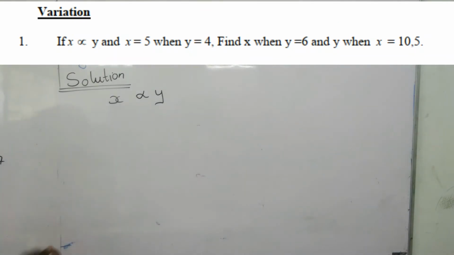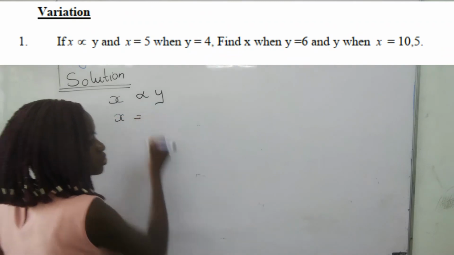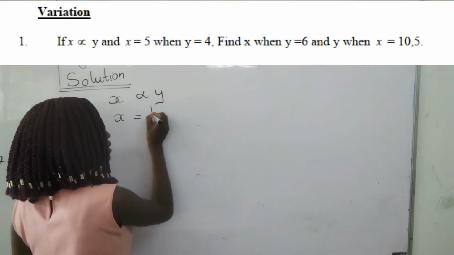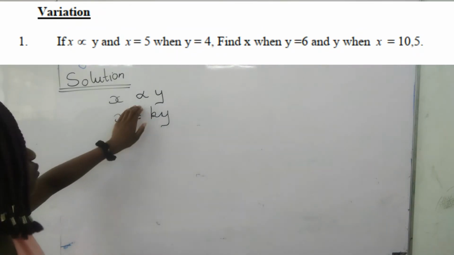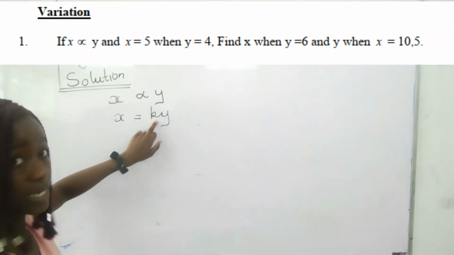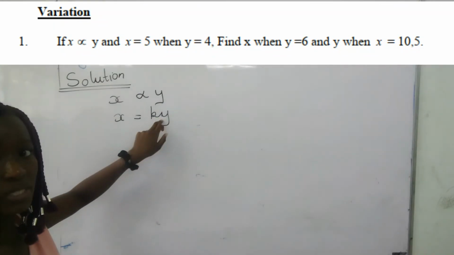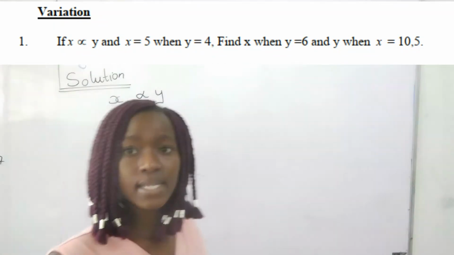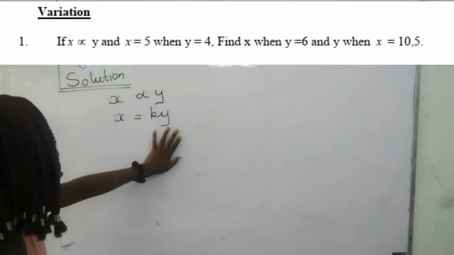To remove the proportional sign and put the equal sign, we say x is equal to ky. You replace the proportional sign with a constant k and the y is already there. Don't forget that, okay?